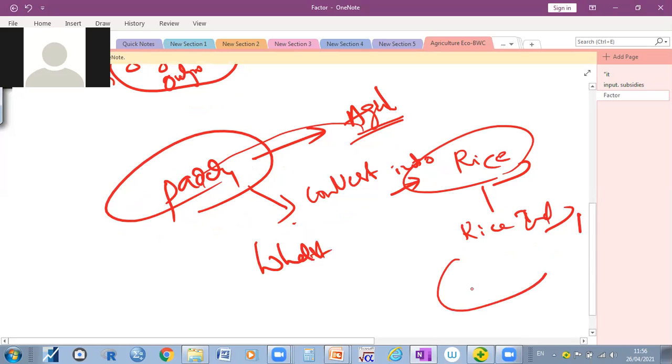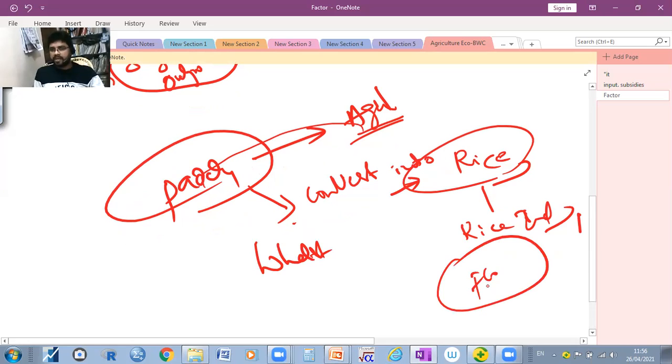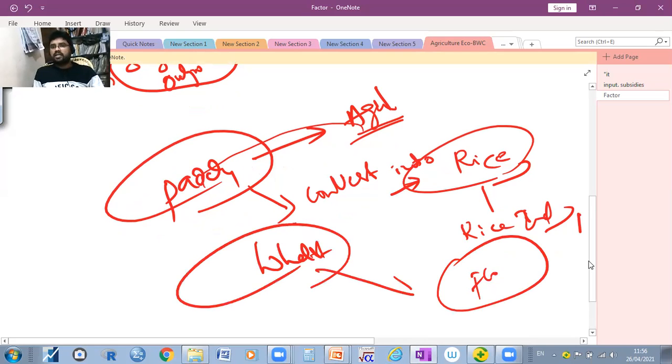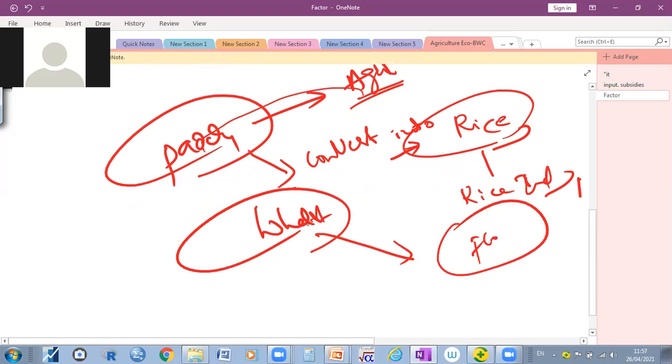right? Flour, for example, in order to make chapati we need flour. Where does the flour come from? Wheat, right? Whether you take puri flour or chapati flour, like that. So whatever the output is there, that's the product of the agriculture sector, it acts as a product contribution to the industrial sector.